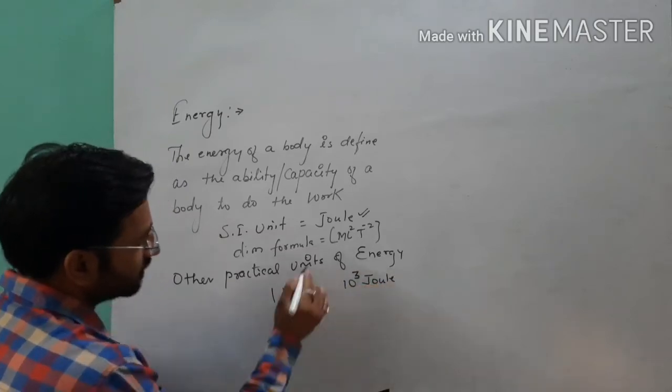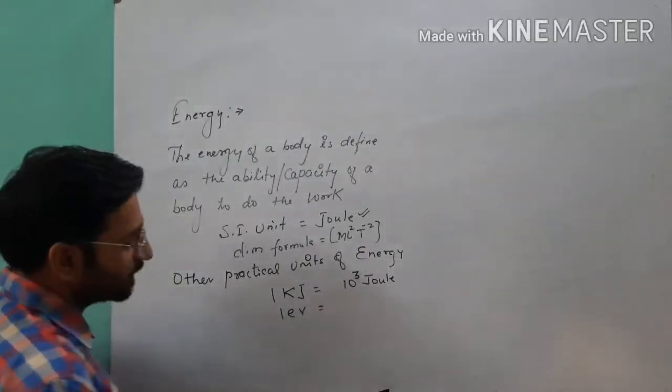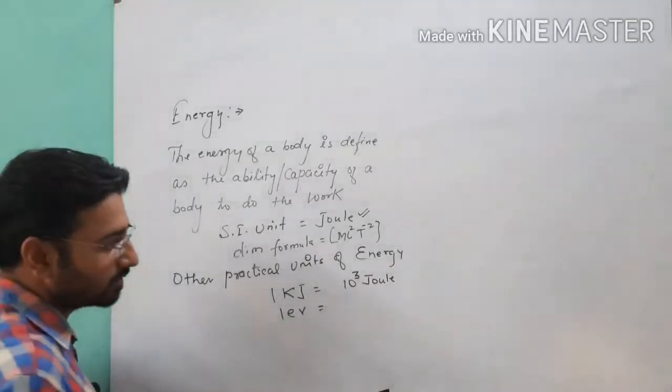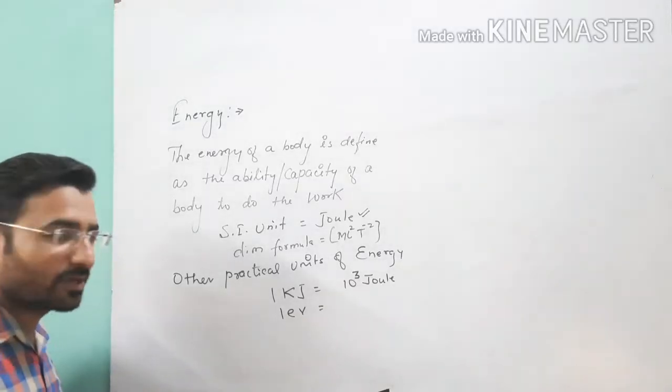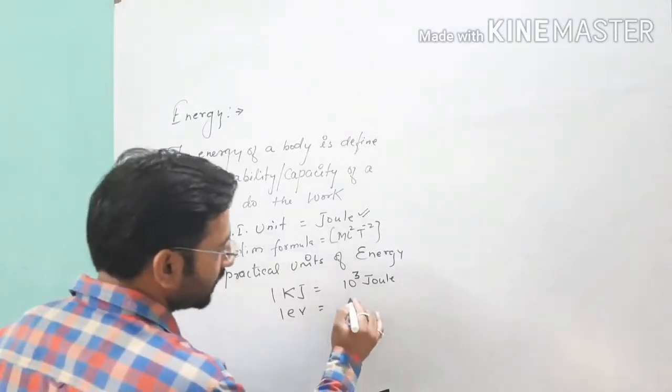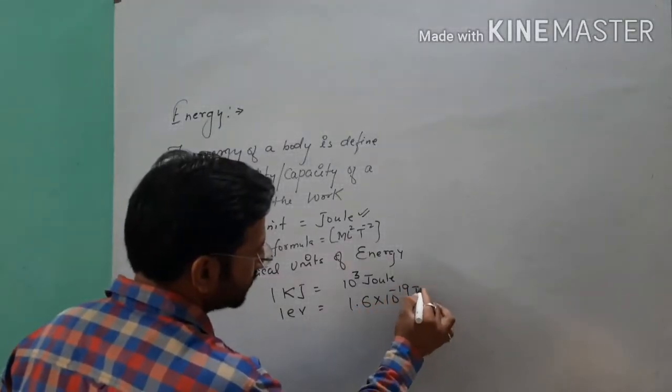And the next one, you can write here 1 electron volt. 1 electron volt is also a practical unit of energy. In some numericals, you will see the energy is given in electron volt. 1 electron volt is equal to 1.6 times 10 raised to the power minus 19 joule.